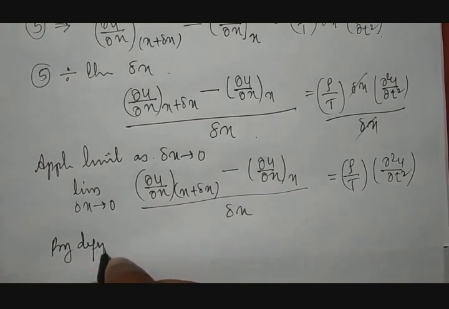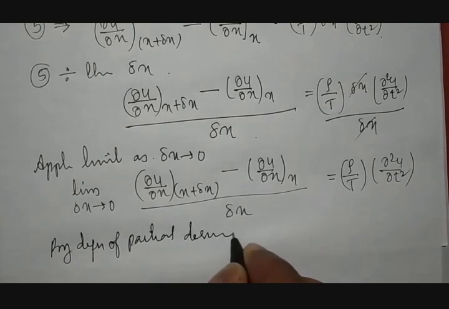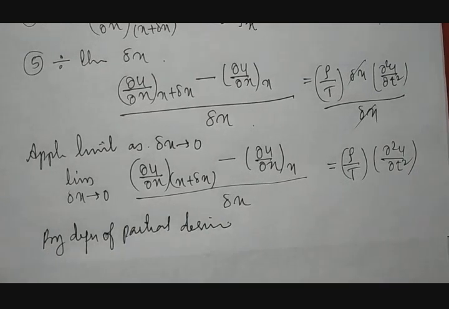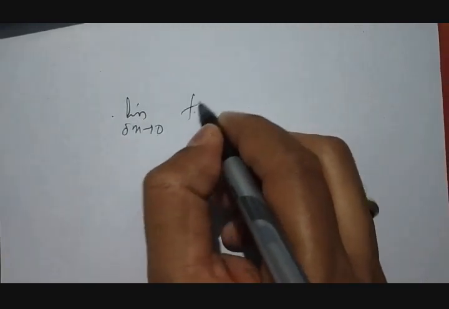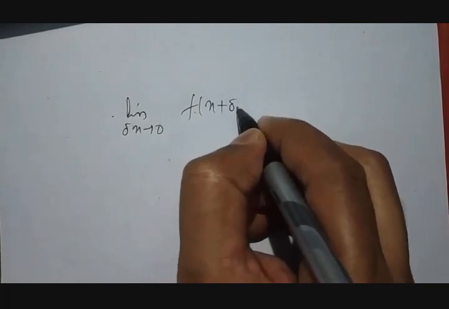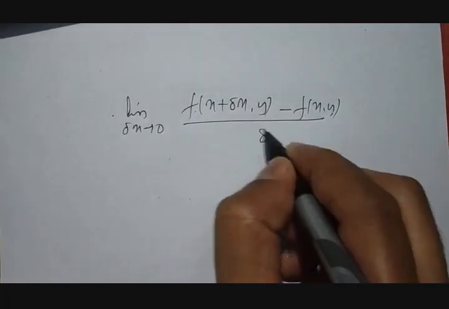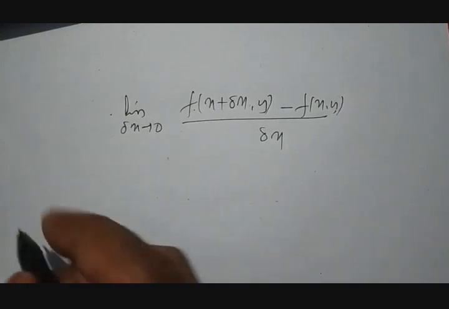By the definition of partial derivative, usually it is something like this. We say, applying the limit as delta x tends to 0 of f of x plus delta x comma y minus f of x comma y, divided by delta x. This we have studied. This is a basic part of calculus.